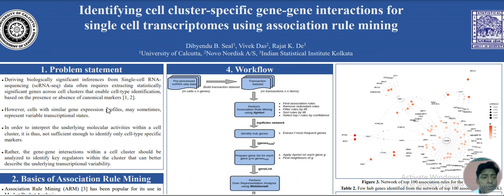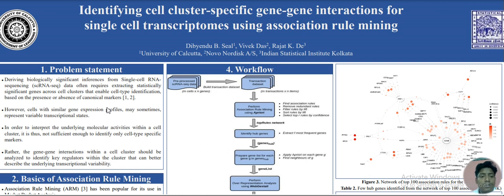What we are suggesting is that we need to find major gene-gene interactions within a particular cell cluster, and analyzing these interactions will lead us to identify key regulatory hubs, or genes that are driving other genes or being driven by other genes, and eventually find the molecular signatures of this cell cluster or understand the underlying molecular activities within it.